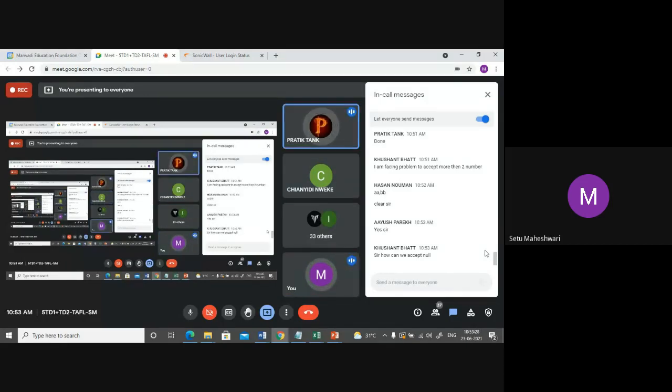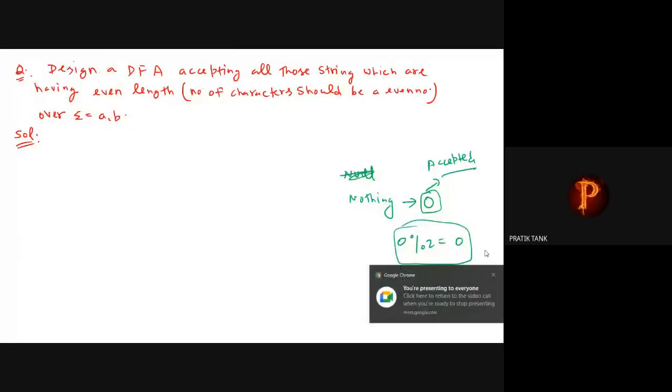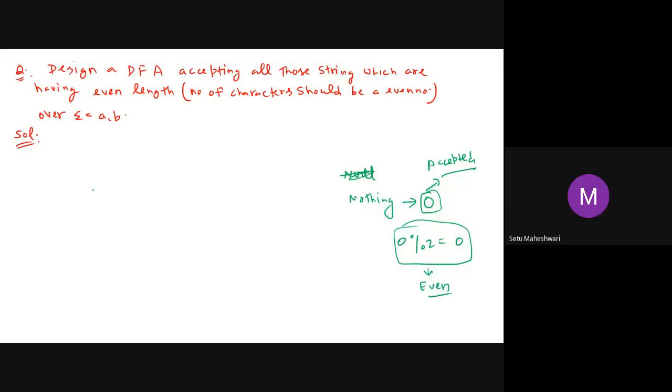The empty string should also be accepted. Everybody is clear on this? Yes, sir. That means what? Now, what is the initial state? Q0. And are we accepting the empty string? Yes. So this initial state itself is supposed to be the final state.